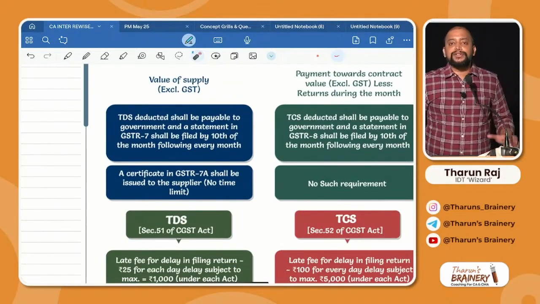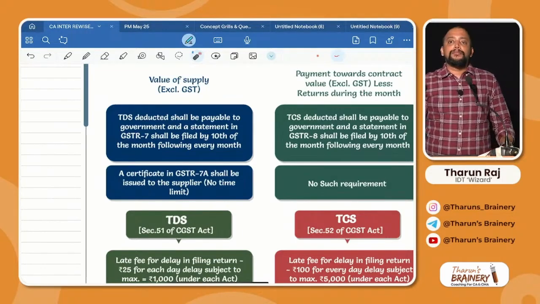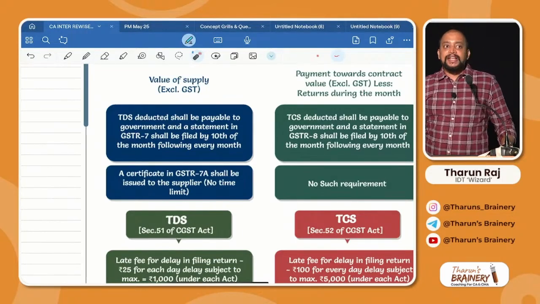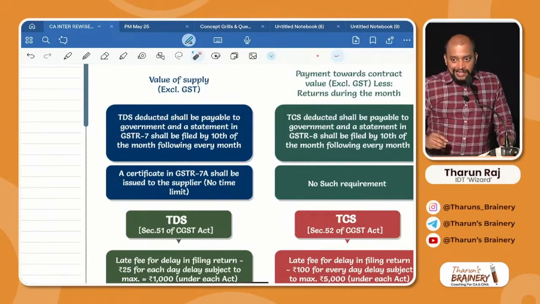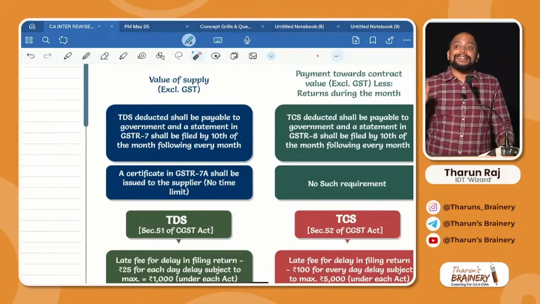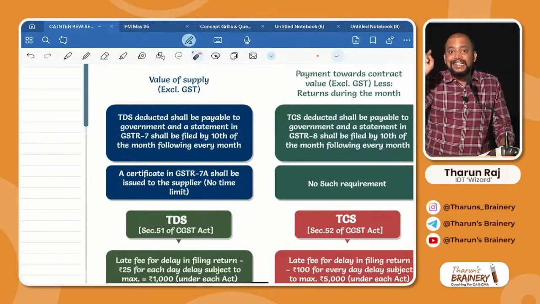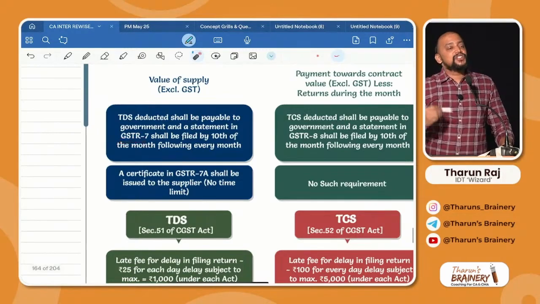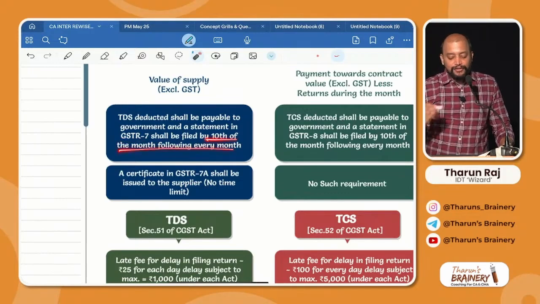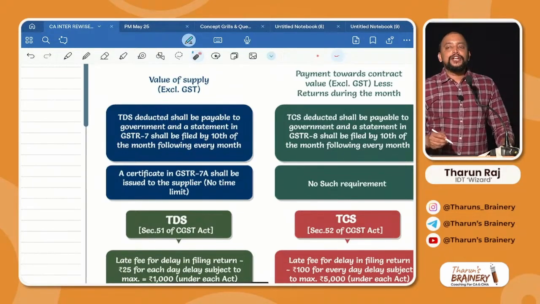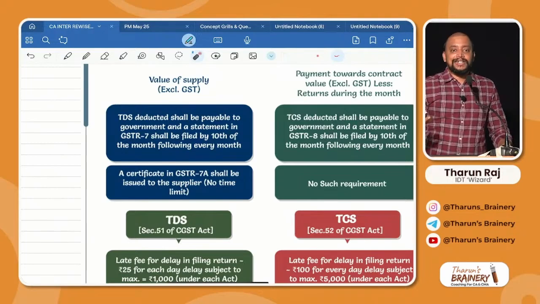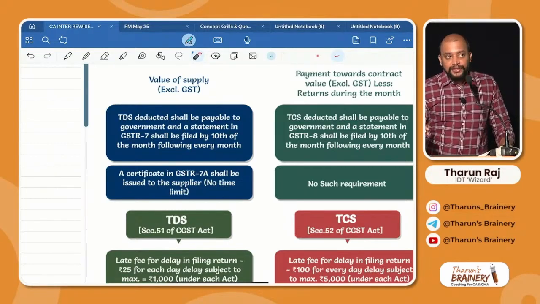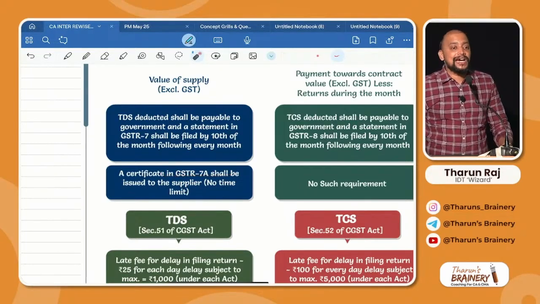What is the time limit by which they need to remit it to government? 10th of the month following every month. For example, if in July month they deducted TDS, they need to remit it by 10th of August. And also they need to file a return, that is GSTR 7. GSTR 7 is a return to be filed by the TDS deductor. That GSTR 7 also is to be filed by 10th of the month following every month. And they need to give a certificate that we have deducted the TDS, but there is no time limit for that certificate. That certificate is in GSTR 7A.